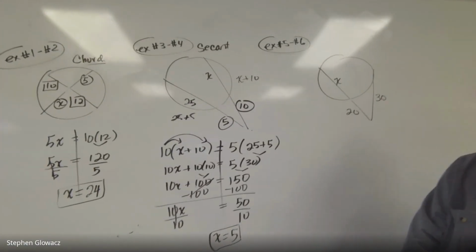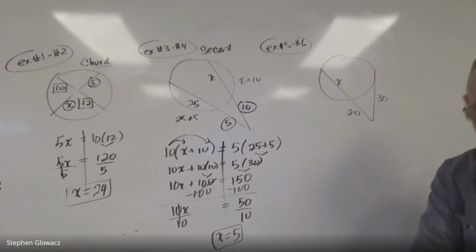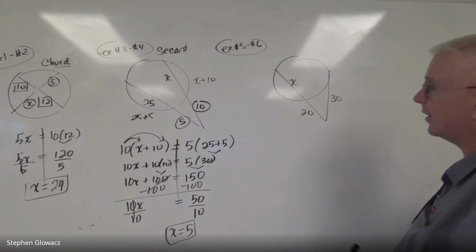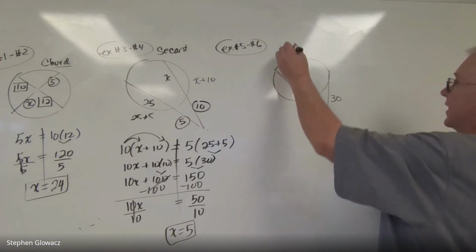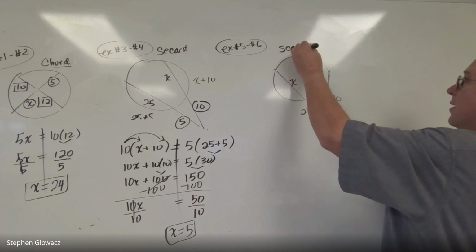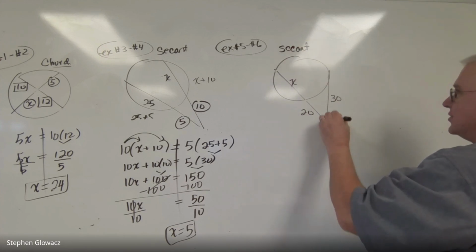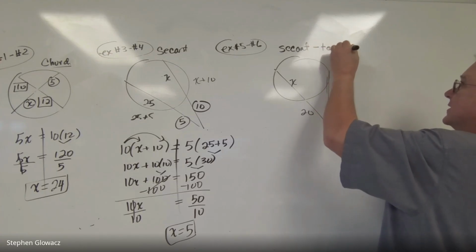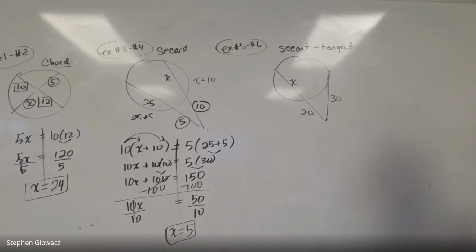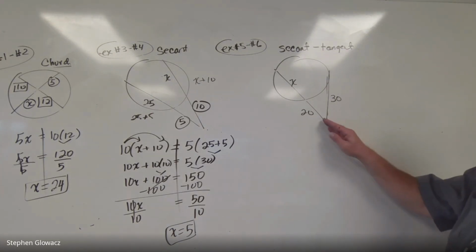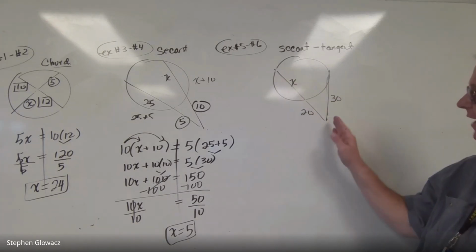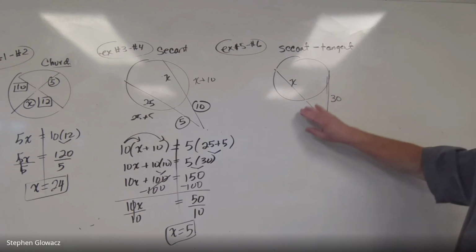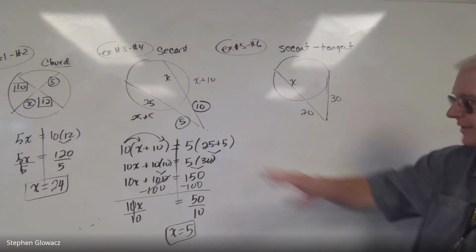All right, now, in our last example, for problems 5 and 6, we have two things going on here. We have a secant again. Remember from a previous lesson, a line that just touches the circle is called a tangent. So this is secant tangent. So once again, we're going to have an equation from the secant and then from the tangent. We'll explain how to deal with the tangent. The secant's the same thing we did on the previous example.